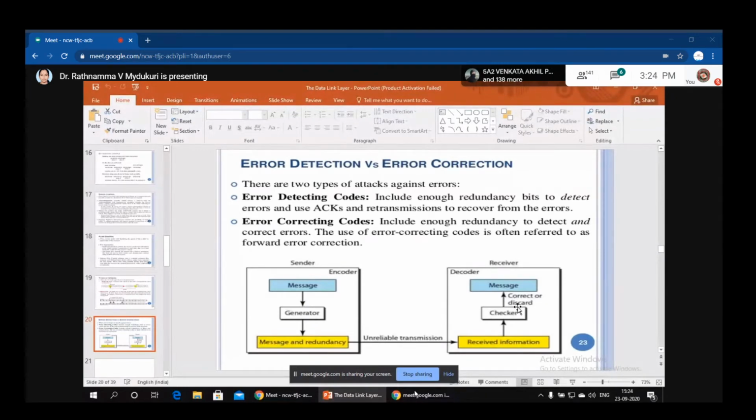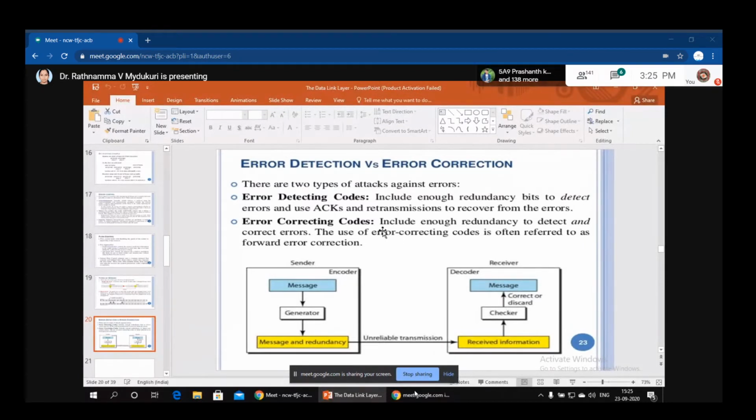So error detection and correction plays an important role at both the sender and receiver side. At the receiver side, it will check for errors, and if an error is found, the data is automatically discarded. If no error is found, it is accepted by the receiver. So this is error detection versus error correction.